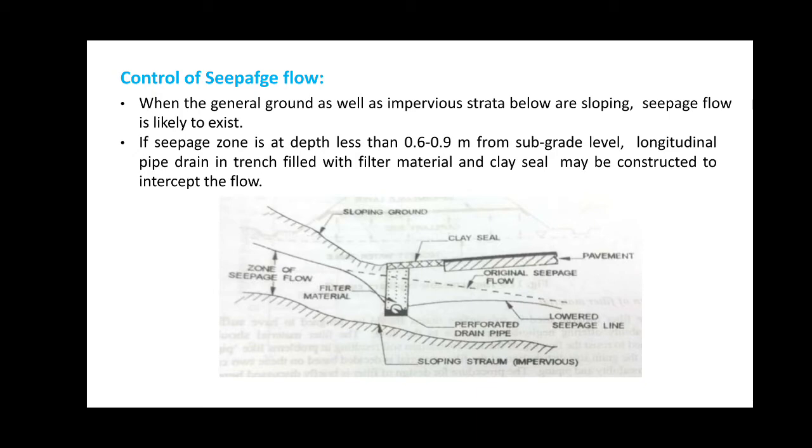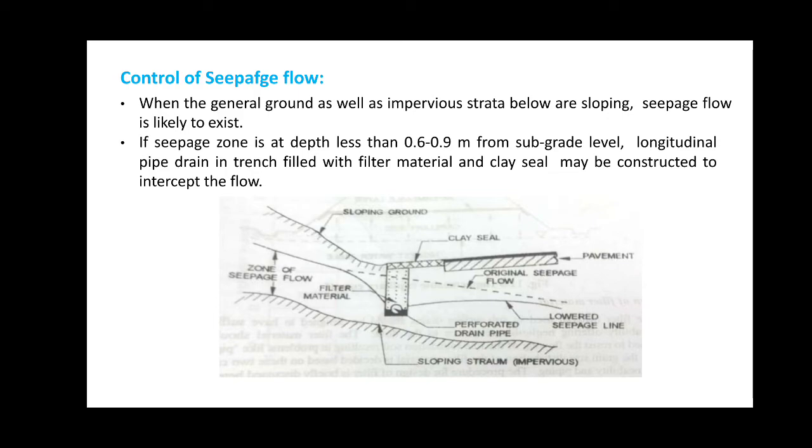As you can see from the figure, we have a sloping ground, and there is a provision of the filter material and a perforated pipe at its bottom, and we can see the lowering of the zone of the seepage flow, that is the seepage flow line, to the perforated pipe as compared to the original seepage flow if there is no provision of the filter media and the perforated drain pipe.